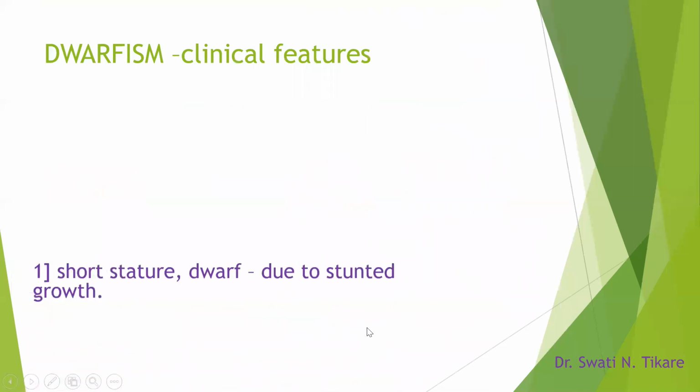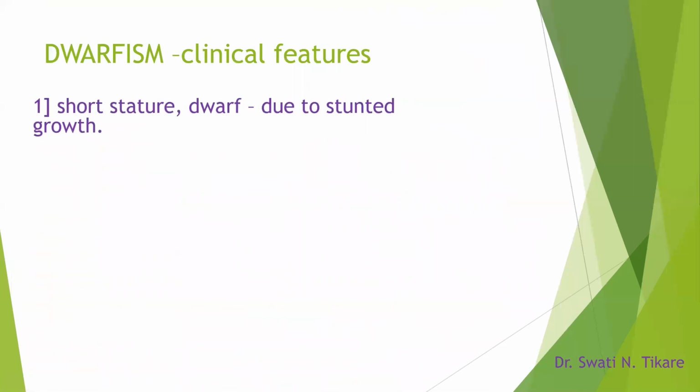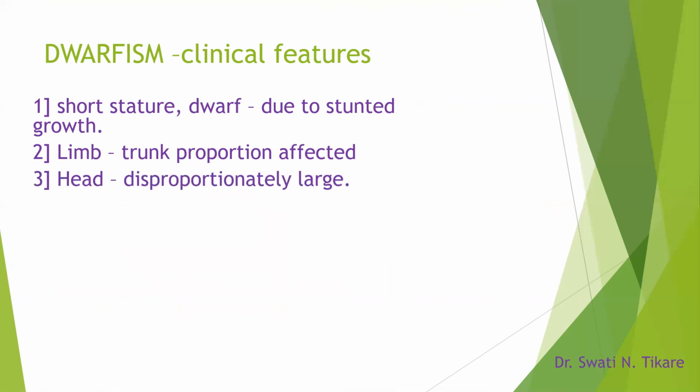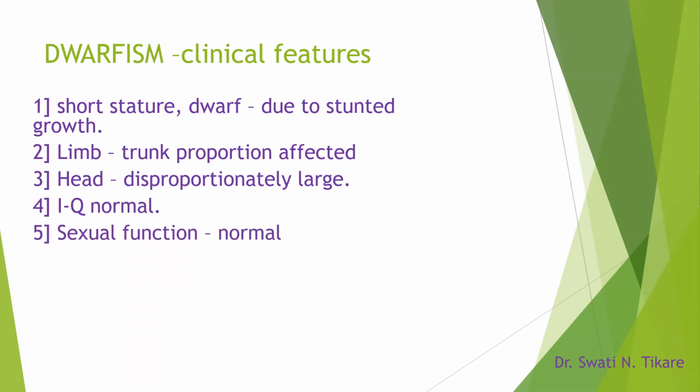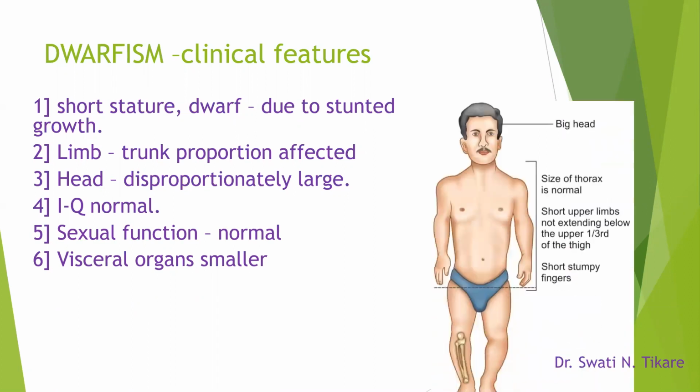Let's see what the clinical features are now. In dwarfism, we see that the person is short-statured, a dwarf due to stunted growth. The limb-trunk proportion may be affected, or sometimes it may be normal also. The head is disproportionately large. IQ is normal. This is very, very important. In the pituitary dwarf, IQ is not affected. The intelligence of the child is not affected. Sexual function is also normal most of the time, and visceral organs can be smaller. So these are the effects.